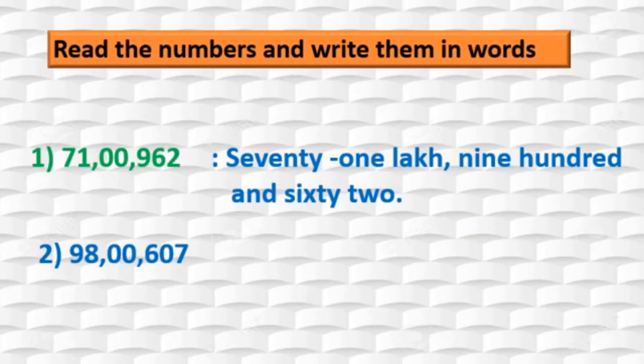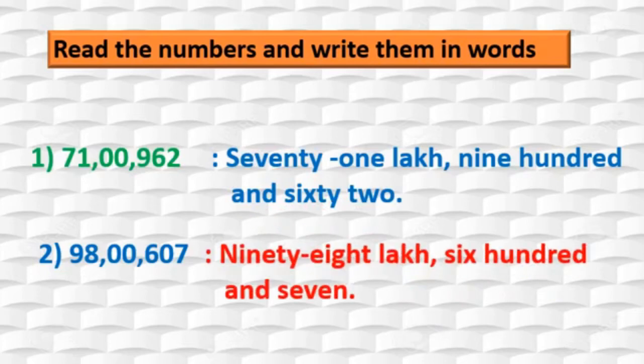In the second sum, again 00 is there in the thousands place. Now we will read 98 lakh 607. Got this?